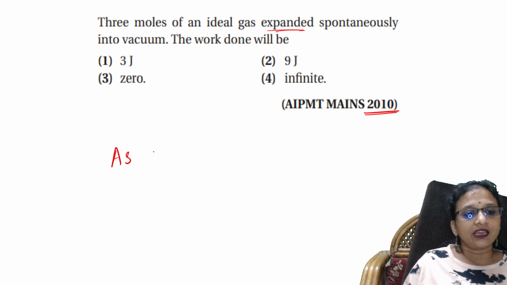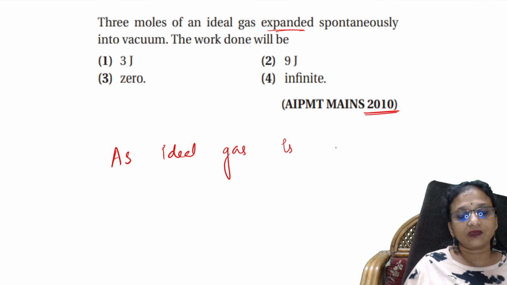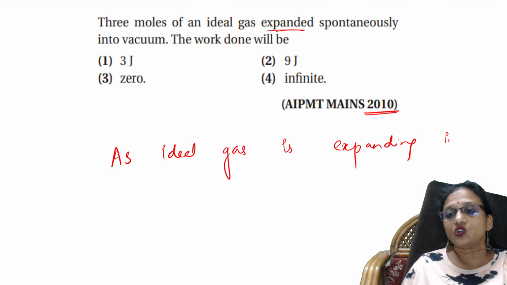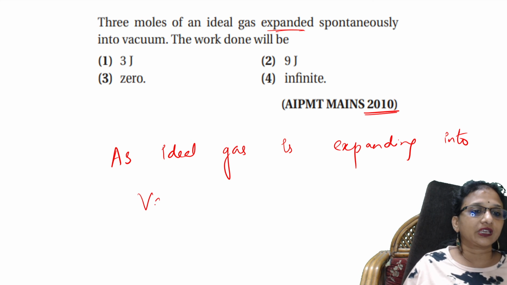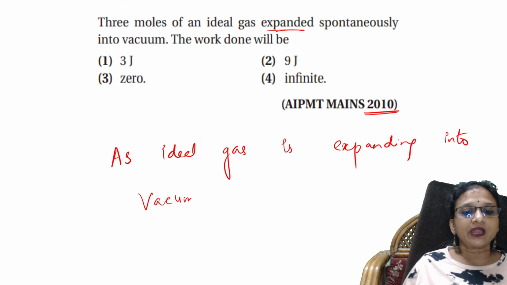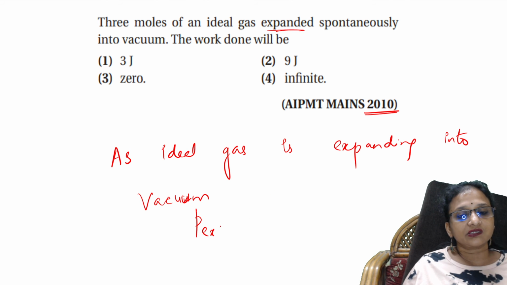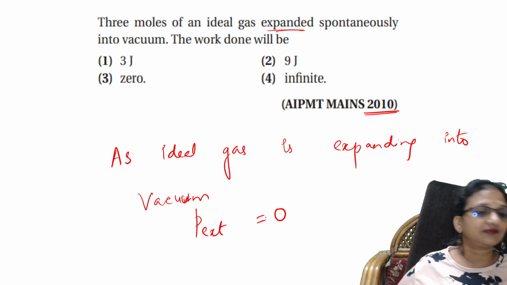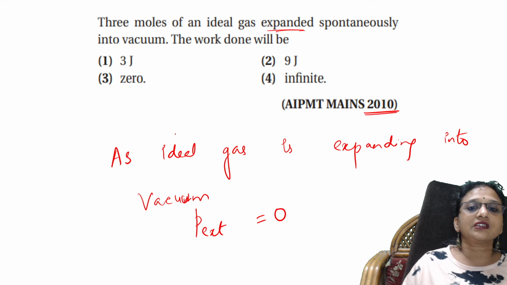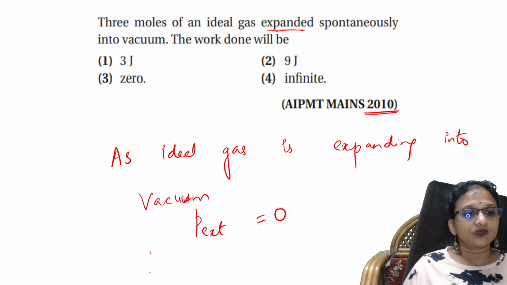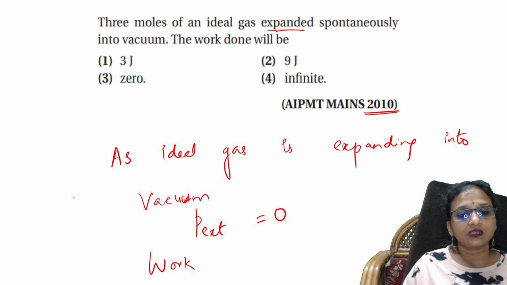Always check that it is an ideal gas expanding, and that too into vacuum. When it is expanding into vacuum, remember P external is 0. That's the first point.